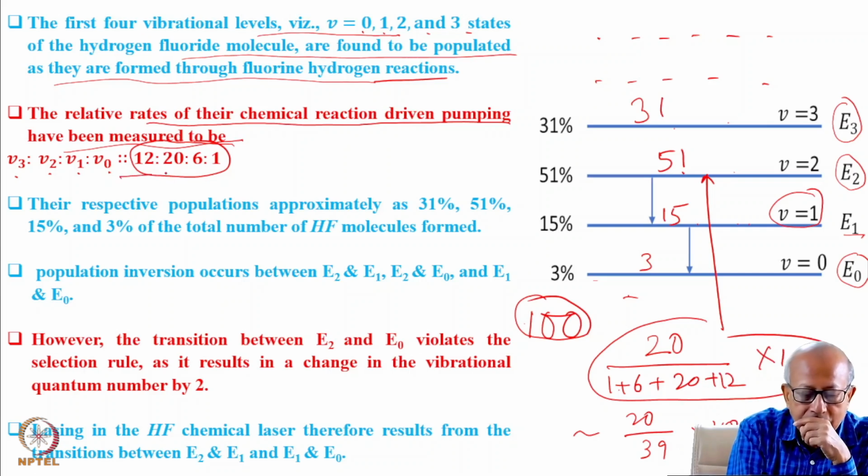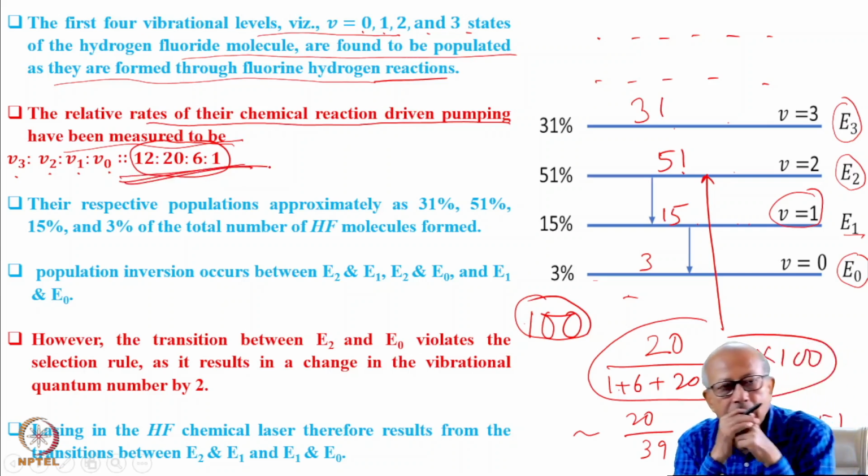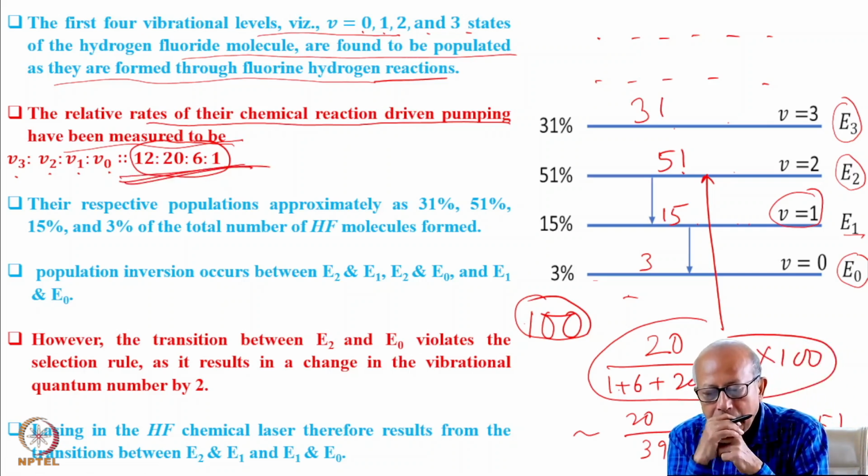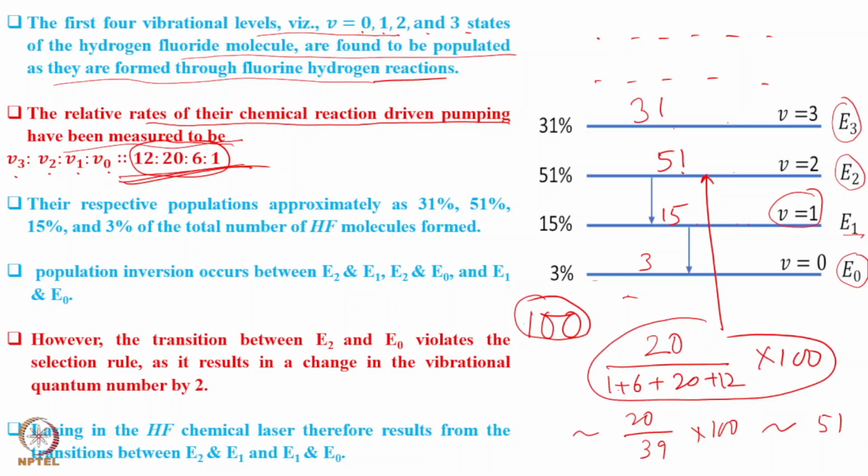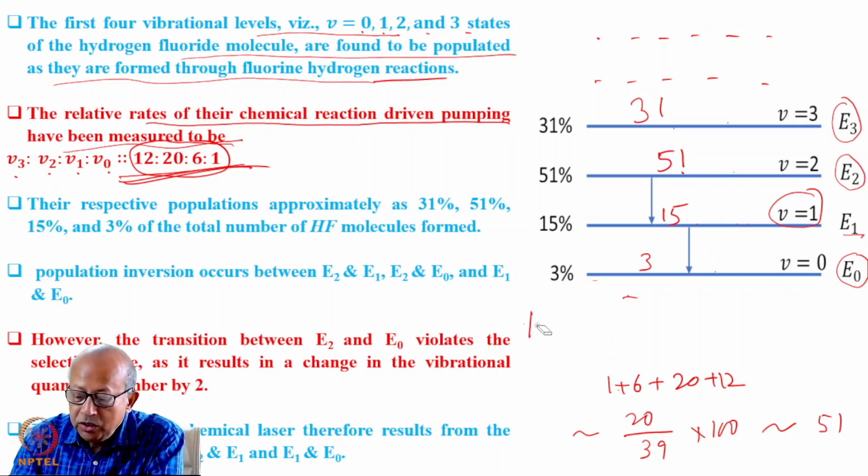For this pumping rate, between which transitions will there be population inversion?